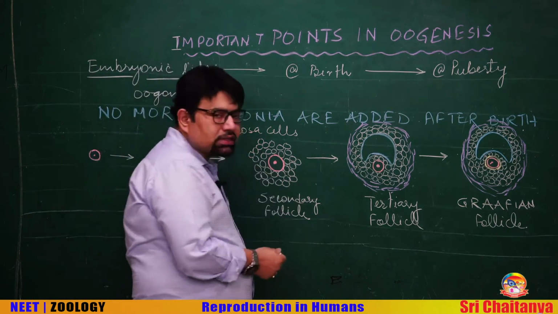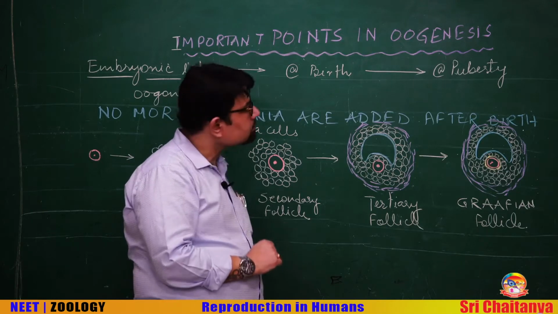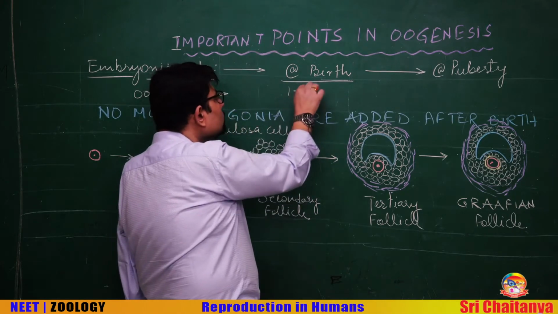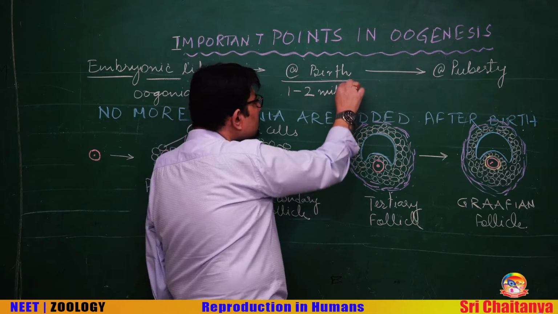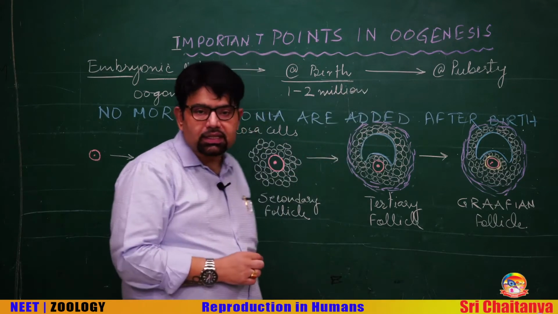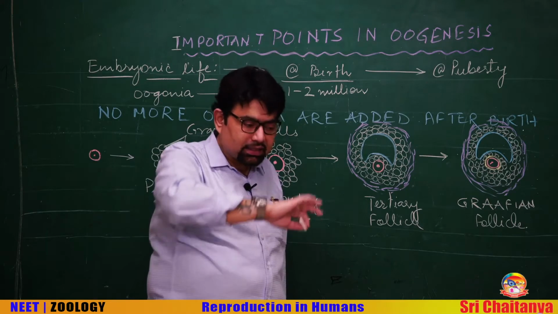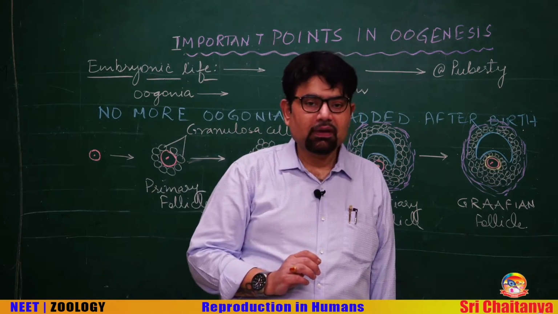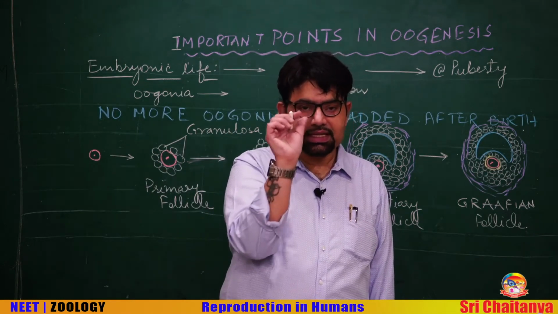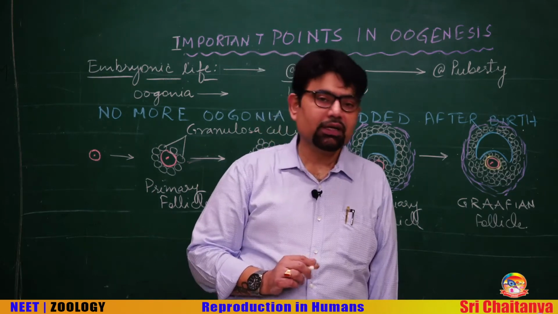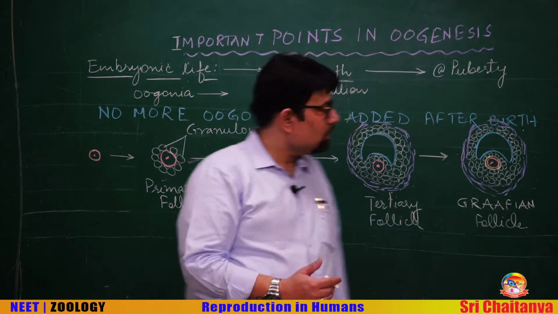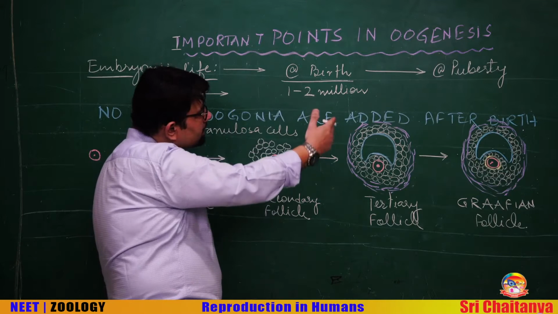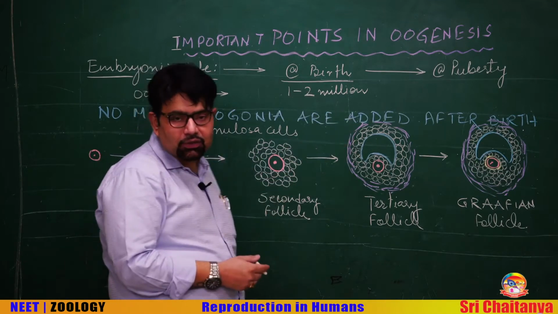Many of these primary oocytes degenerate before birth. At the time of birth, there are about 1 to 2 million such primary oocytes. These primary oocytes are surrounded by layers of cells called granulosa cells. So, it becomes a small nest-like structure called the primary follicle. So, before birth, many million primary follicles degenerate by the process known as follicular atresia.